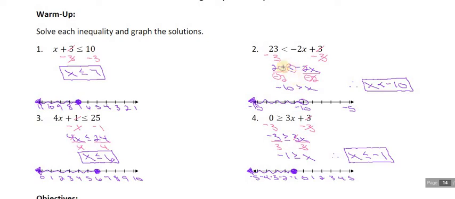But we also need to make sure that we leave everything in its position, meaning the 20 divided by negative 2, leaving us with that negative 10, keeping it on the left, keeping then the x on the right, and then flip the overall problem at the very end. Okay, so x is less than negative 10.